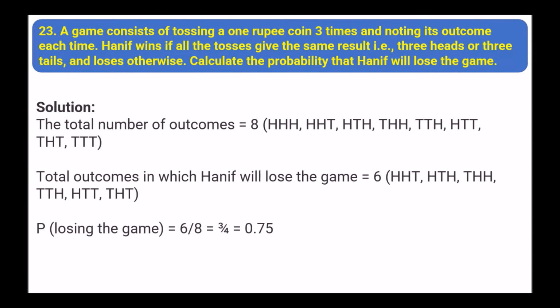A game consists of tossing a 1 rupee coin 3 times and noting its outcome each time. Hanif wins if all the tosses give the same result, that is 3 heads or 3 tails, and loses otherwise. Calculate the probability that Hanif will lose the game. So the total number of outcomes is 8. The outcomes in which Hanif will lose the game are 6. So 6 upon 8, that is 3 upon 4, equals 0.75.